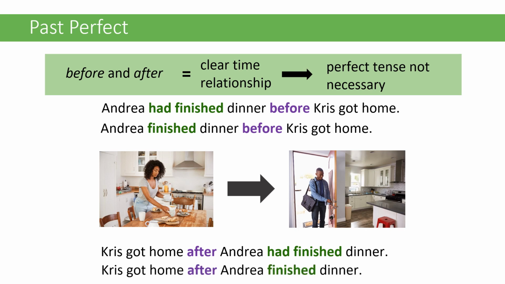When before or after are used in a sentence, the time relationship is clear, so the past perfect is often not necessary. So look at the examples. Andrea had finished dinner before Chris got home, or Andrea finished dinner before Chris got home. Both of these are correct. Chris got home after Andrea had finished dinner. Chris got home after Andrea finished dinner. Both of them have the same meaning and both of them are correct.